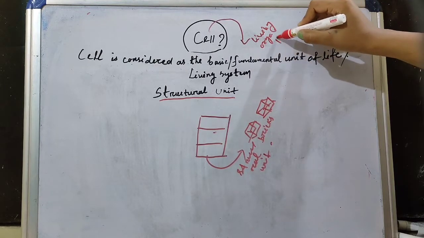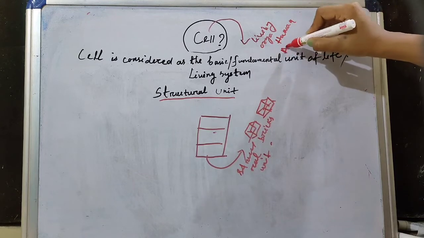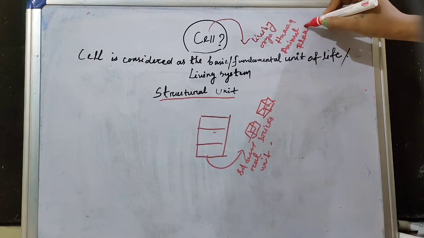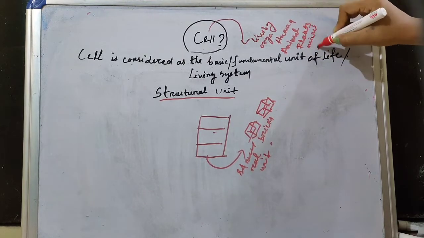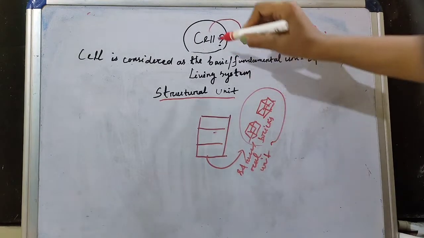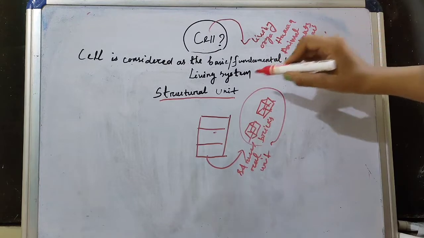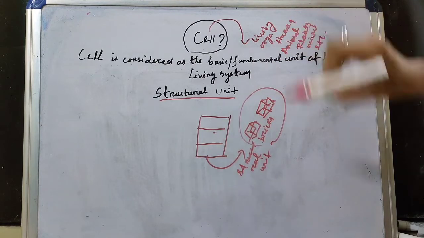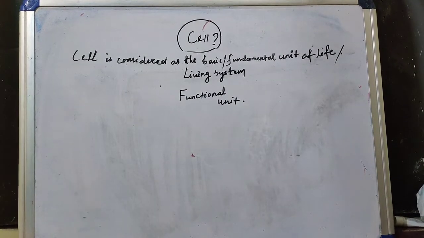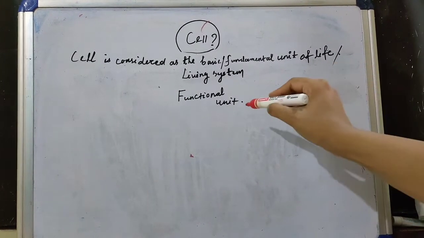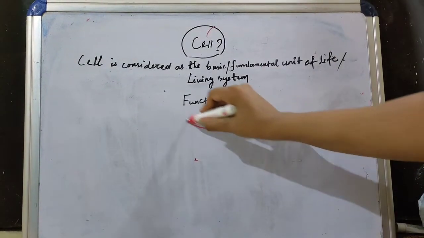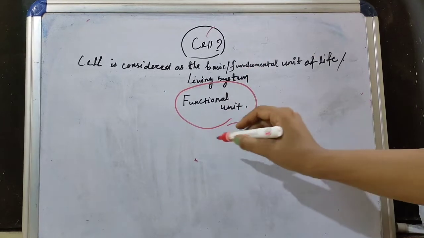What are they? They are human, animal, plants, microbes, etc. Got it? Just like the bricks, here the cells are the structural unit of living organisms. So next, the cell is also considered as a functional unit of life. How is it considered as the functional unit?